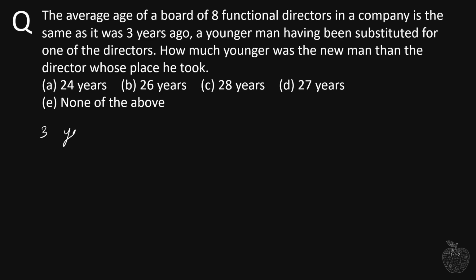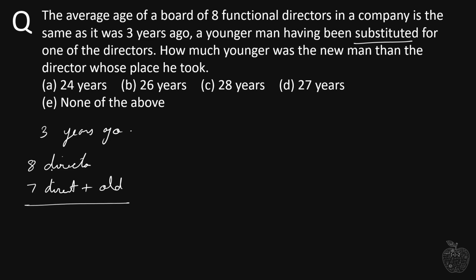Let's talk about 3 years ago. We know that 3 years ago there are 8 directors. So I can write it as 7 directors plus the age of this old director who is going to be substituted. Now let's divide this total age by total number of directors, which is 8, and this will give me the average. Alright, this much is clear. Now we were talking about 3 years ago. Now let's talk about present time.